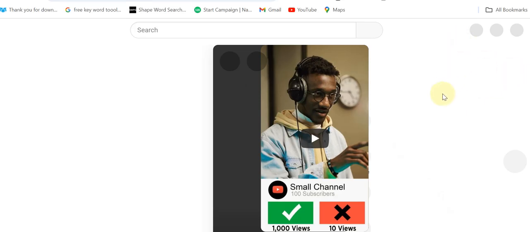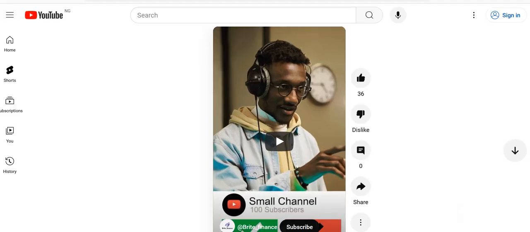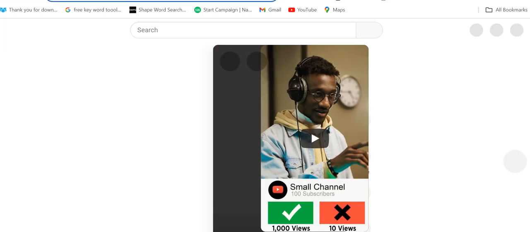So the next thing you do is, since the person says they want a screenshot that the task was completed, we'll scroll down. Now that it's loaded, all you have to do is take two screenshots. We are going to take a screenshot before we subscribe. You click screenshot because you are going to send in proof. Then we are going to subscribe. By the time we subscribe, we'll take another screenshot showing that we have subscribed. I wouldn't want to prolong the video, so let me make it snappy. Now I've taken the two screenshots, the one where I subscribed and the one where I haven't subscribed. So it's going to be very clear.